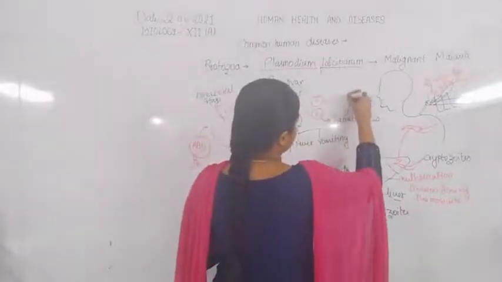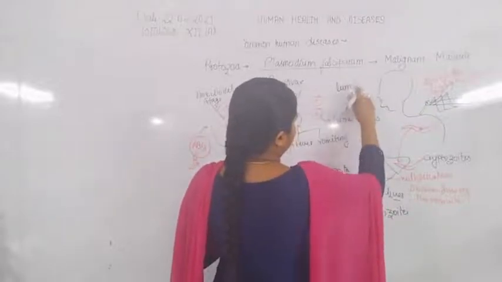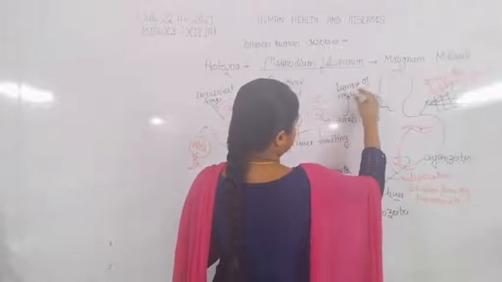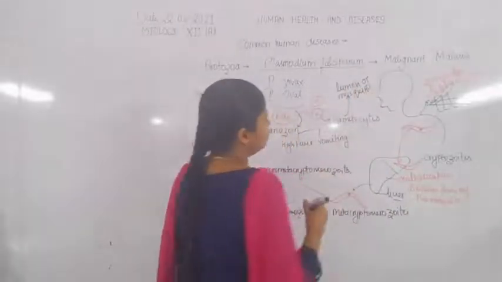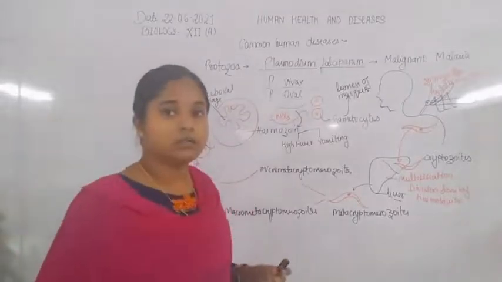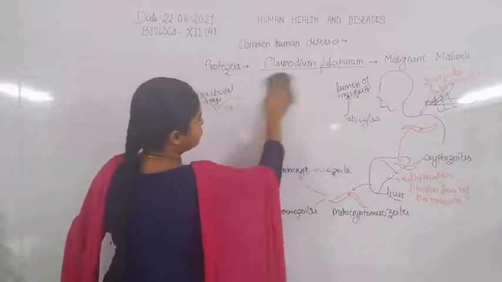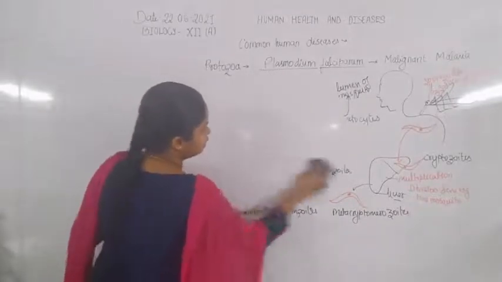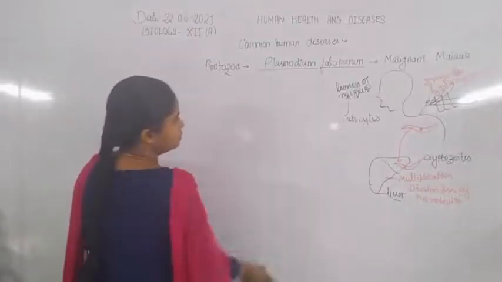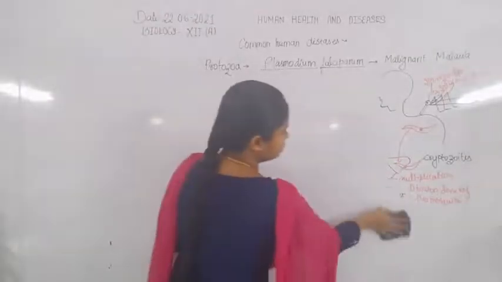So here is the lumen of the mosquito. If we draw the lumen of the mosquito, we can discuss the stages inside it. So there are the gametocytes. When transferred into the lumen of the mosquito, they do not cause disease.